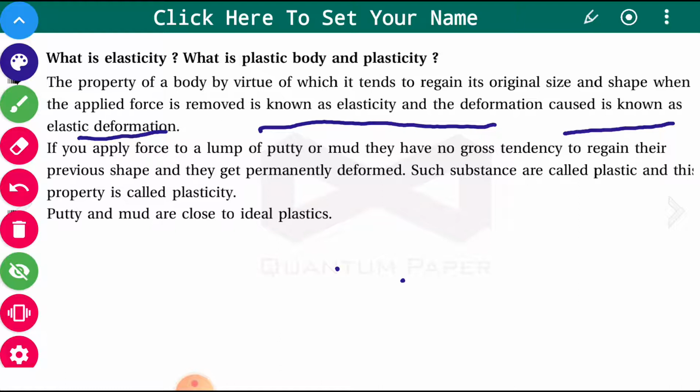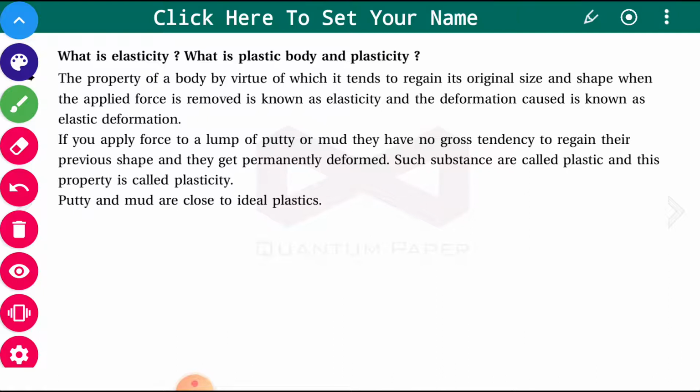Okay, such substances are called plastic, and this property is called the plasticity. Once deformation is caused, it does not come back to its original position. Putty and mud are close to ideal plastics.